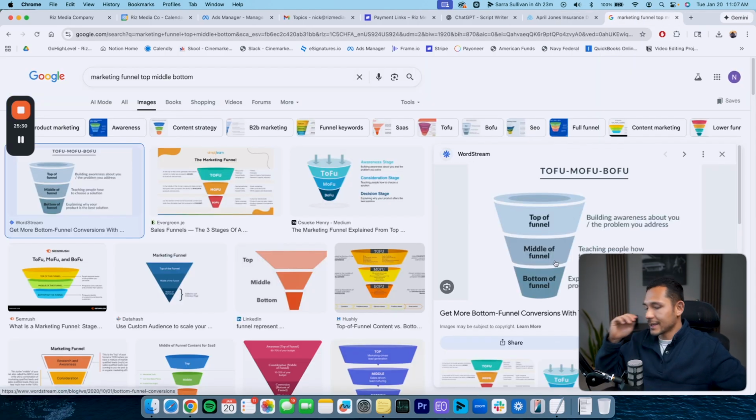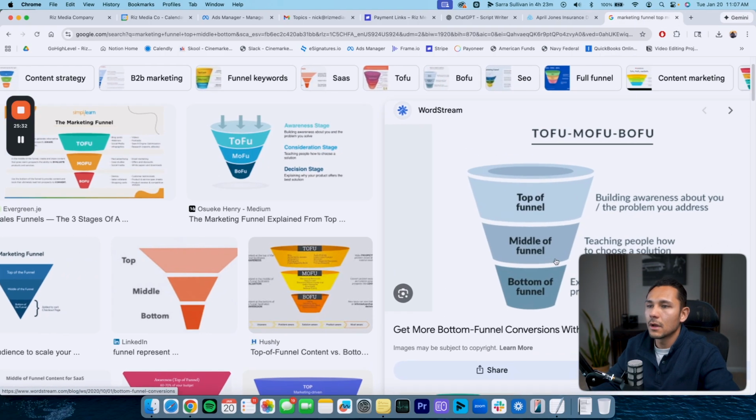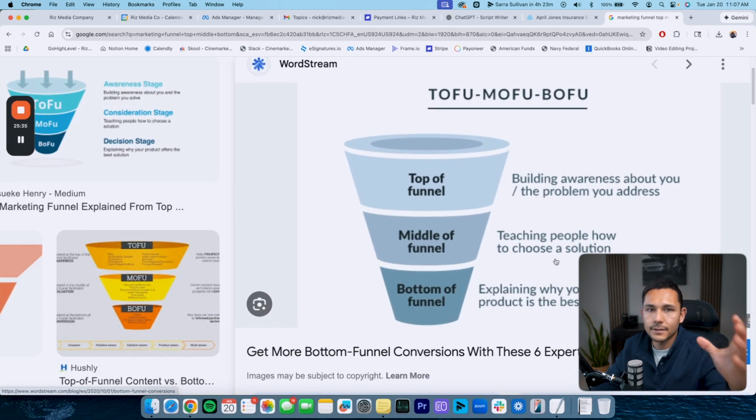So it's probably easier to see it over here. The idea with this funnel is that the top of funnel is where your ads are happening, because this is what's getting awareness about the problem that you solve for your end buyer or your end consumer. So the ad script is gonna be positioned and scripted in a different way, because the goal of it is to really grab the attention of a person who has a specific problem and actually get them to find you first. What this looks like on Instagram is a locally targeted ad that is just popping up on people's phones within a specific radius of your area or wherever your business services, and it's gonna be talking about a specific problem that they have.